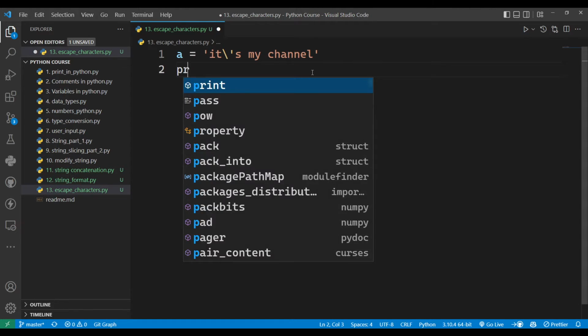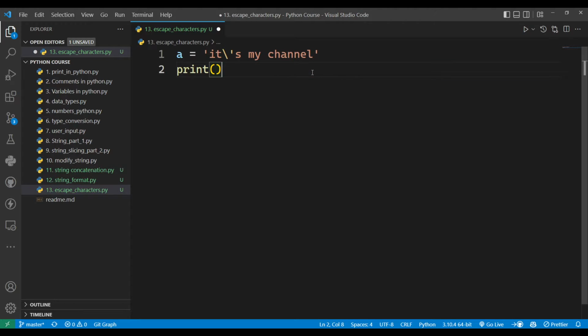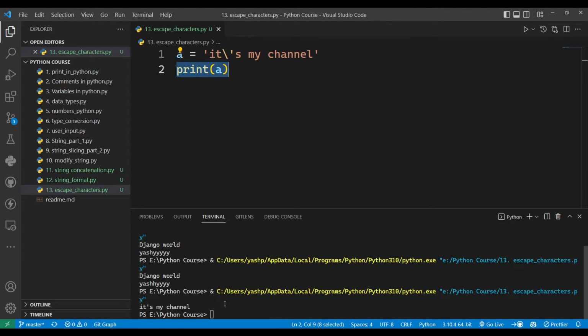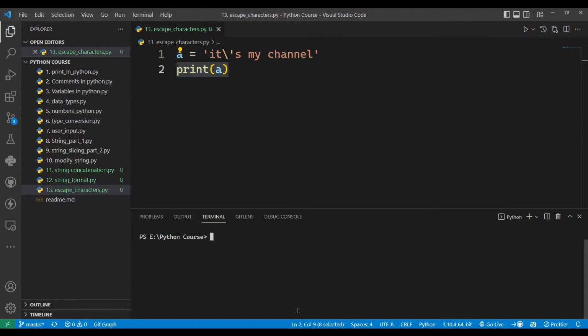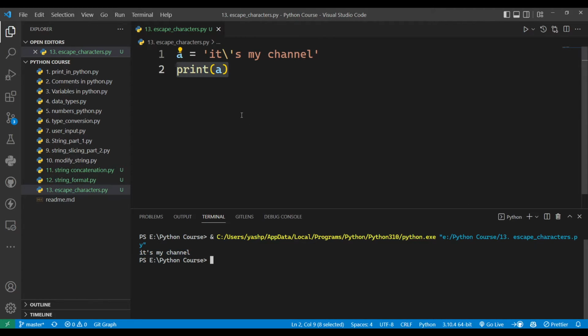And if I print this variable a, then you will see the result. You can see it's my channel. So we use the escape character concept on strings which contain illegal characters.